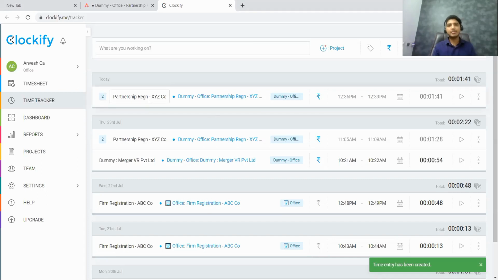So here if you can see, it says partnership registration XYZ company. This is the task detail, this is the time at which the task was started, this is where it is stopped, and this is the time which is spent on that task. Also, let us say that I want to talk about the amount that I want to charge. I can say whether it is a billable task or not billable task. If it is billable, then let it be in blue color. If it is not billable, I'll click on it, and it shows that it is a not billable task. As of now, let me keep it as a billable task itself.